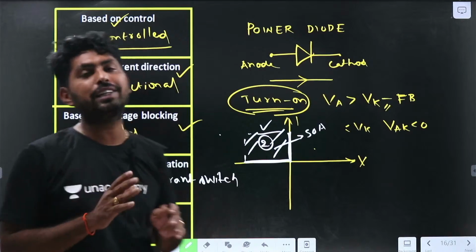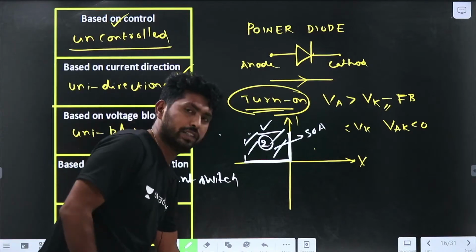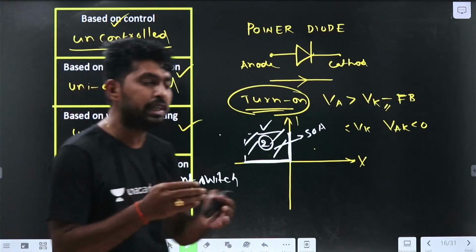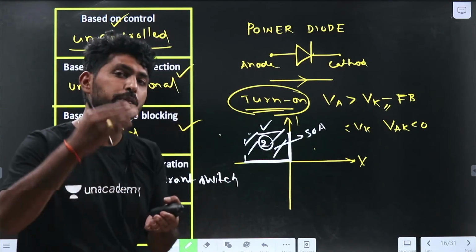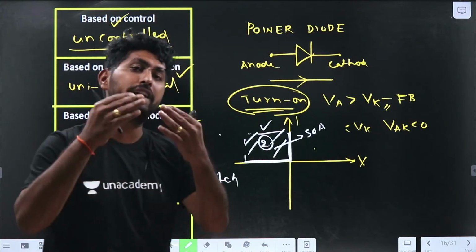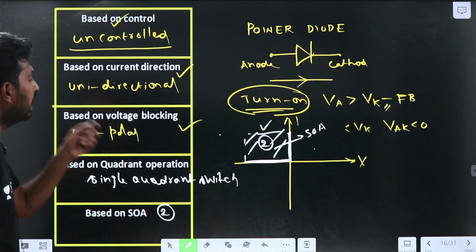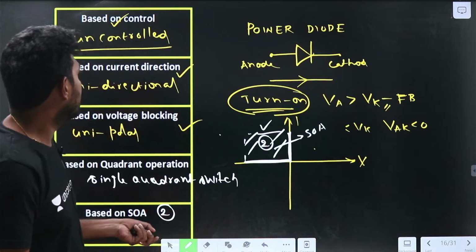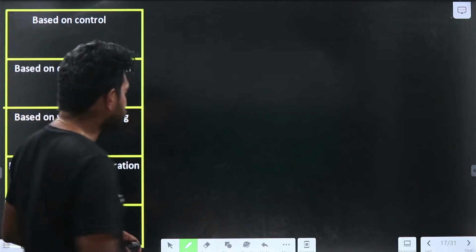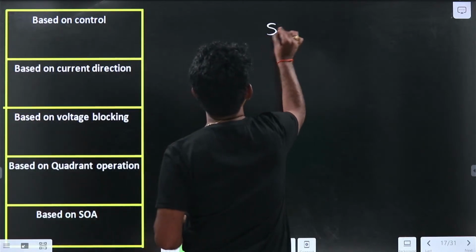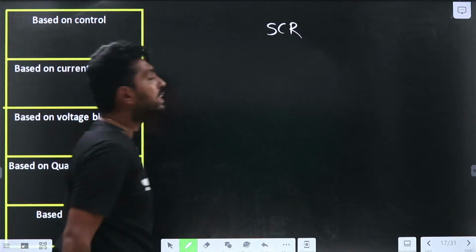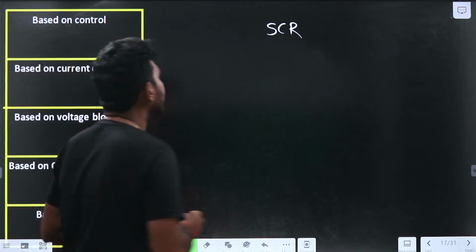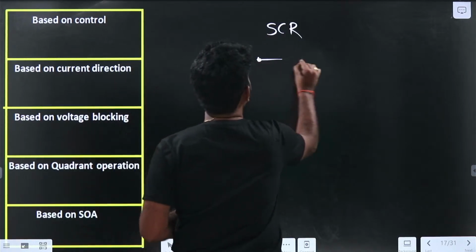So we have completed the diode. This much information is sufficient at this stage. When we study power semiconductor devices, we will go deep into the PN junction. Now let us see the next device. The next device will be the SCR, silicon controlled rectifier. What is the symbol of the silicon controlled rectifier? The symbol will be like this.